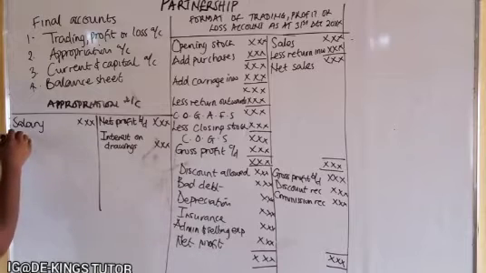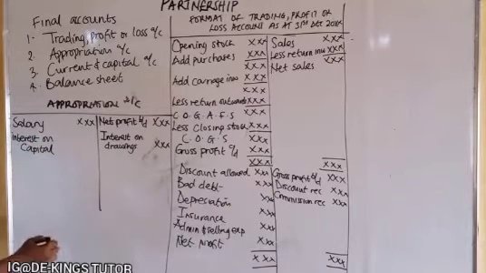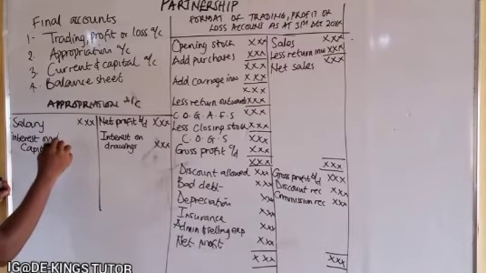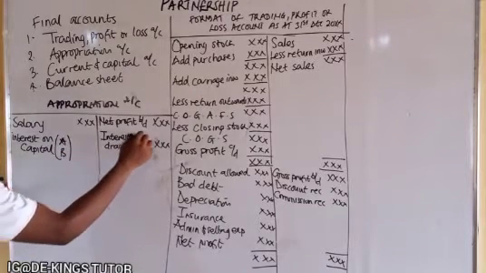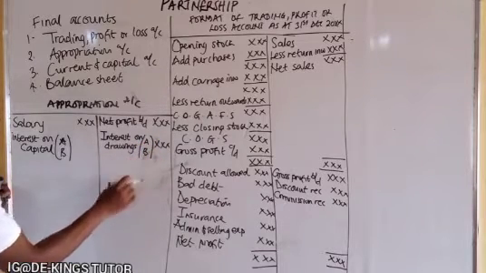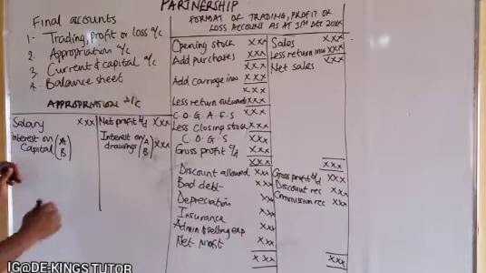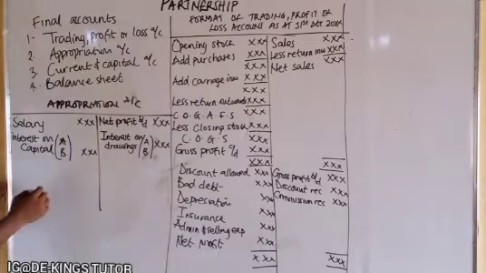Then the next one is interest on capital, for partner A or partner B, whatever amount. The same way as interest on drawings. So the total interest on capital will be added here and brought down here.